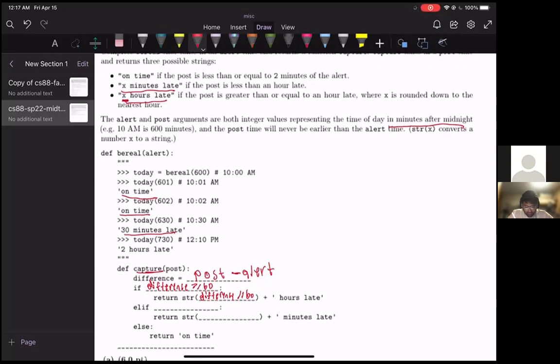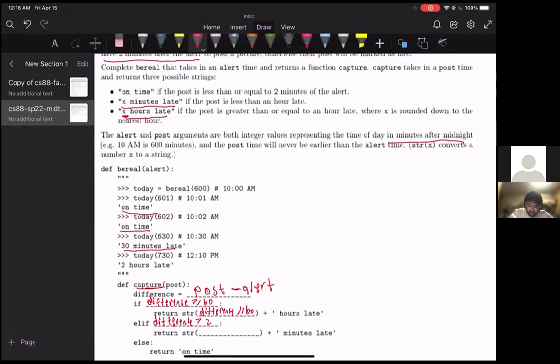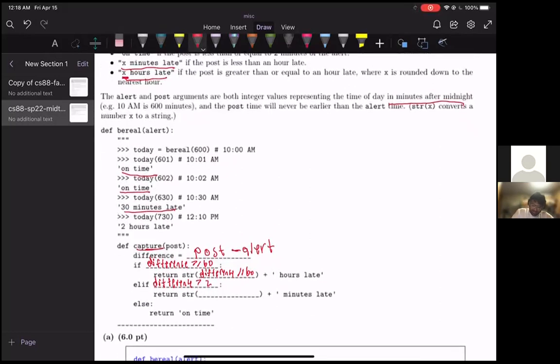Now notice that the first if that we did checked if it was over an hour. So we don't have to really deal with that case because the if before this else if already dealt with that. So we only have to check if it's over 2 minutes. And we can just do that by writing if difference greater than 2. And that's it. And if that's the case, it says to return X minutes late, where X is the minutes late, and that is just the difference.